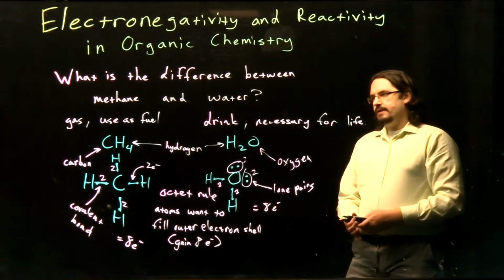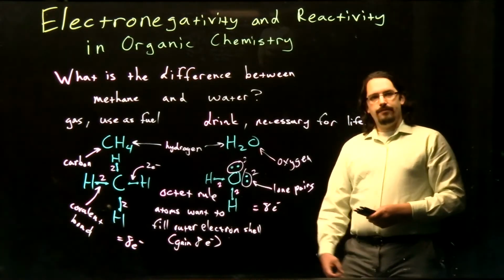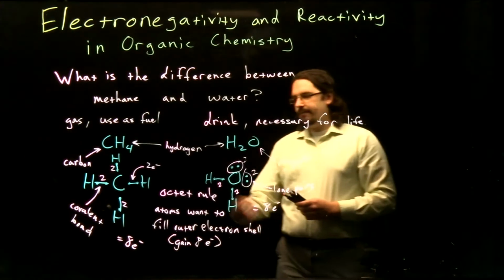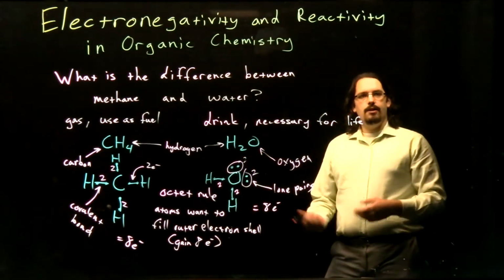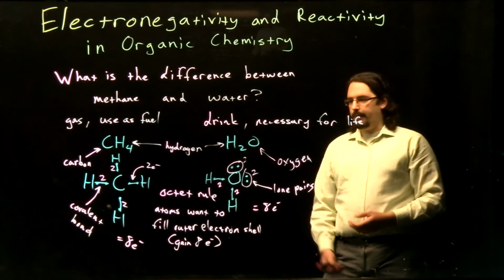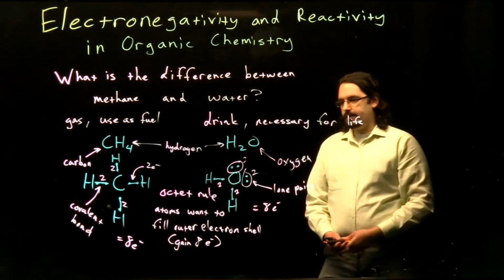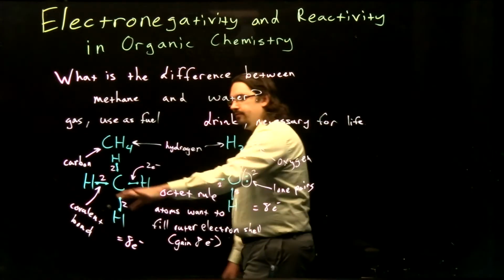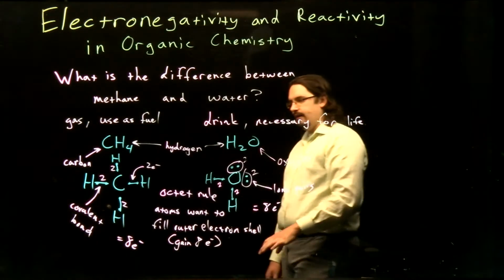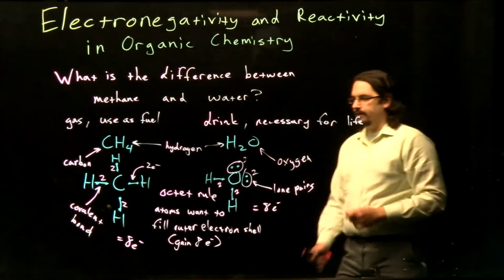So one of the key differences between my methane and my water is that I have a different number of valence electrons on my carbon and oxygen, and so they form different numbers of bonds with hydrogens in order to fulfill that octet rule. I end up forming 2 bonds with my oxygen to get to 8 valence electrons and my full octet. I end up forming 4 bonds with my carbon, so I have 8 total shared valence electrons around my carbon, and both of them have their octets fulfilled.